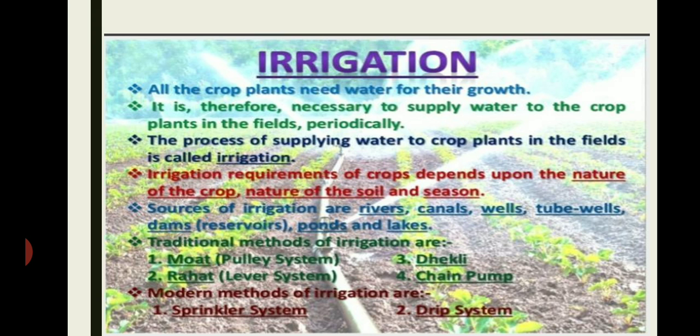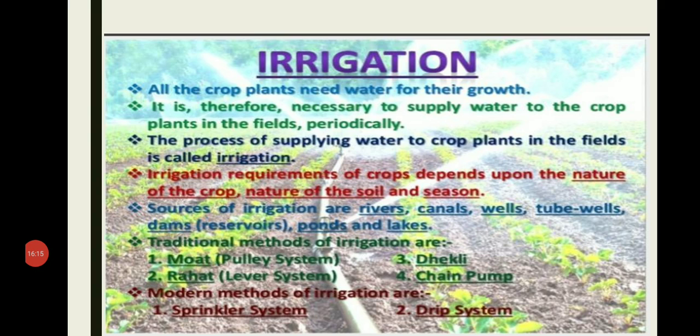The next step is irrigation, and water is one of the most vital substances that support life on earth, such as plants, animals and humans. Plants need water for their survival because water is important for their proper growth and development of the flowers, fruits and seeds. So all crop plants need water for their growth, and it is therefore necessary to supply water to the crop plant in the field periodically. The process of supplying water to crop plants in the field is called irrigation.